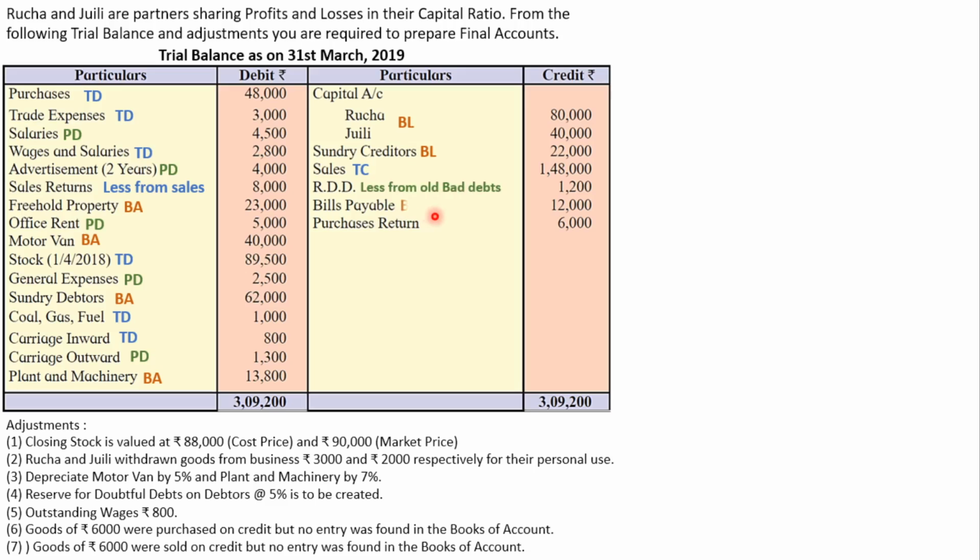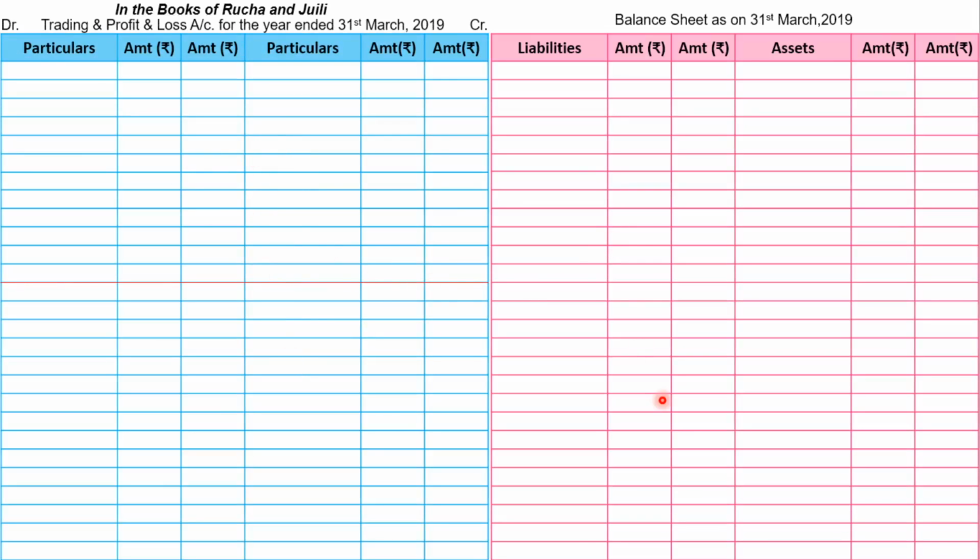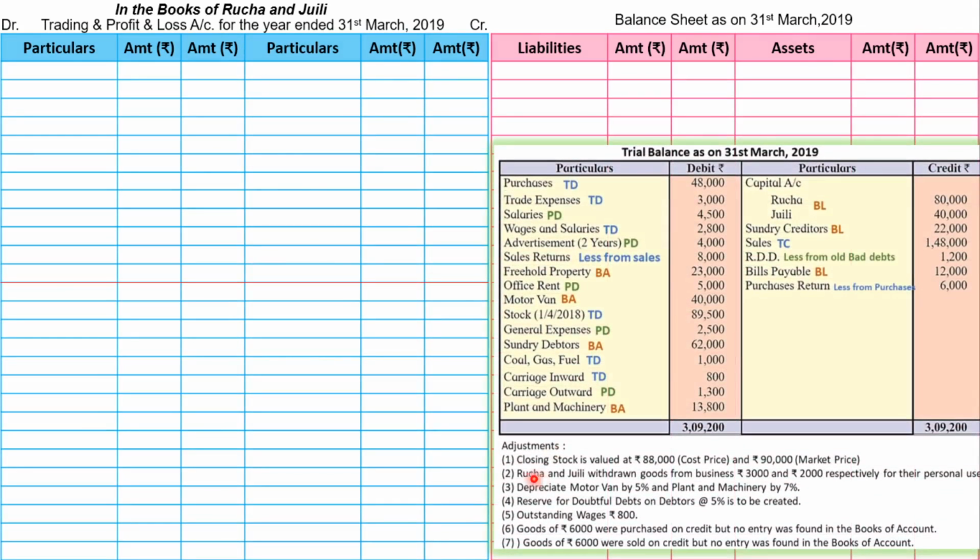Bills payable, balance sheet liability. Purchase return, less from purchases. Let's prepare format. This is my trading and profit and loss account, and this is balance sheet. And we are going to solve adjustment first. Now let's see very first adjustment.